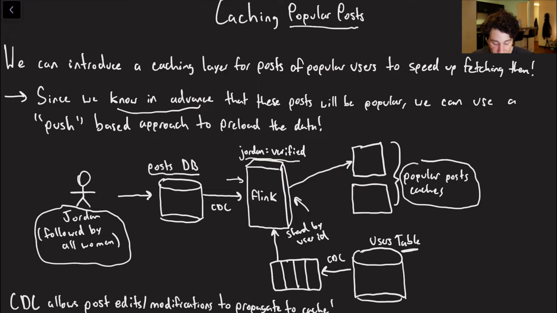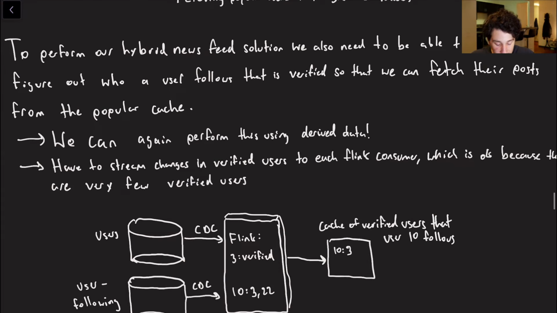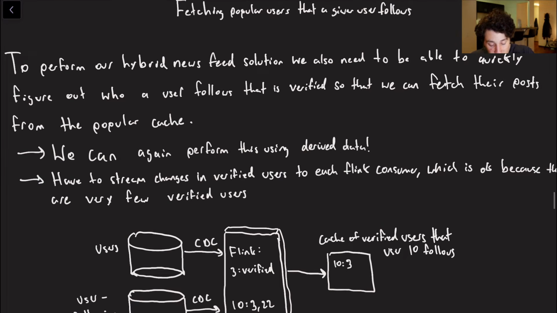And again, the nice thing about this is that post edits will also go back through here, back into Flink, and then we can go ahead and update our popular post cache. Assuming that we shard these caches by user ID, we know exactly where a given popular user's post is going to live, and that makes our life super easy. So what do things actually look like again? Well, now the gist is that if we want to use our hybrid solution, we would also read from the cache.